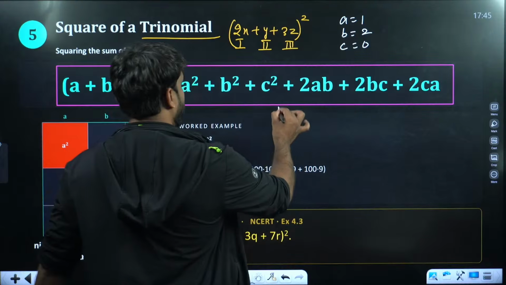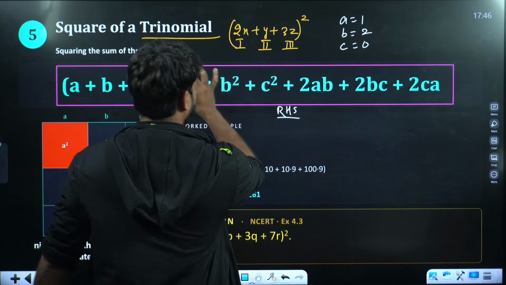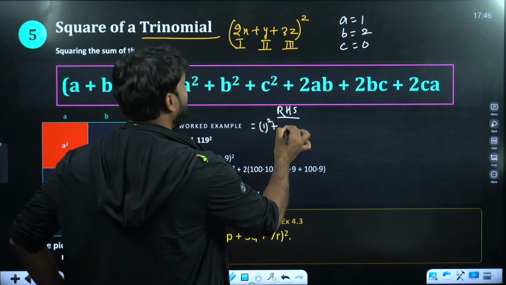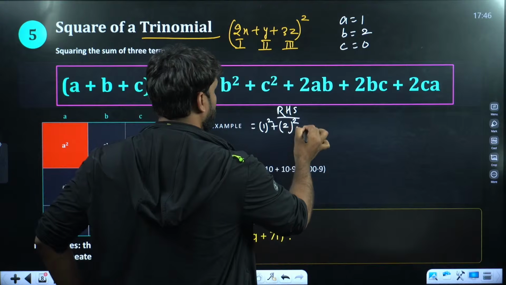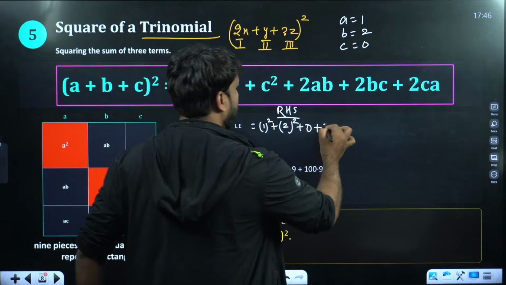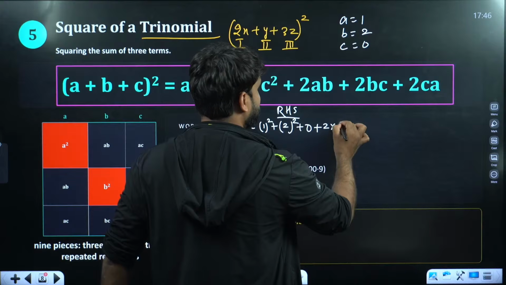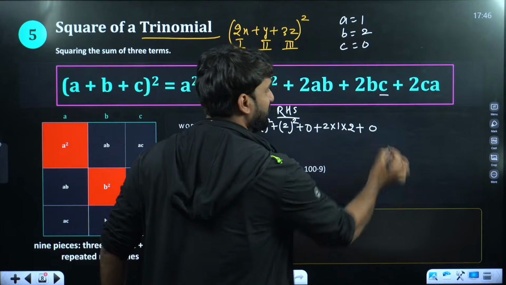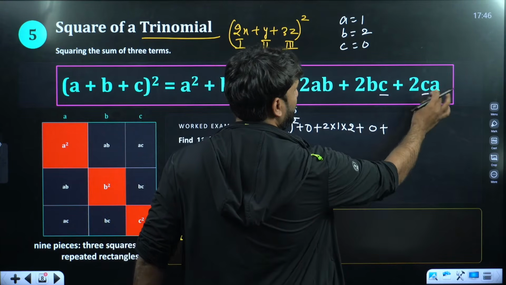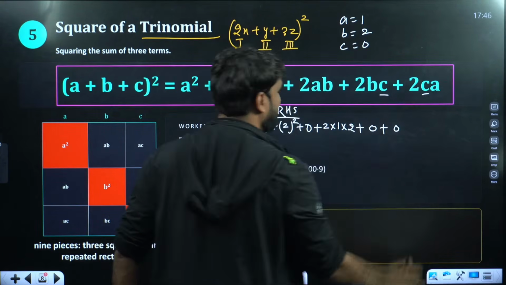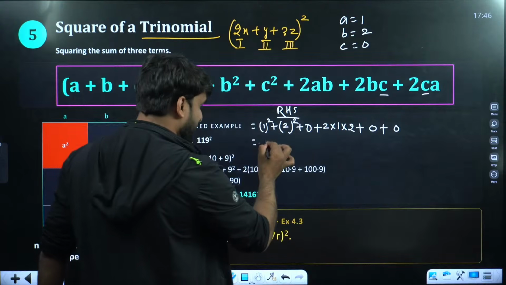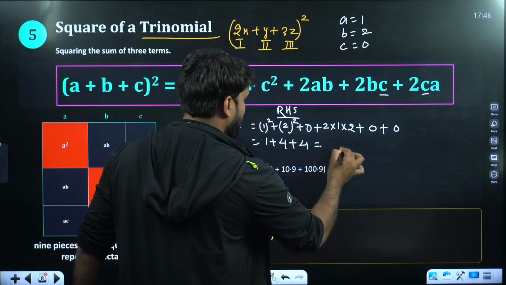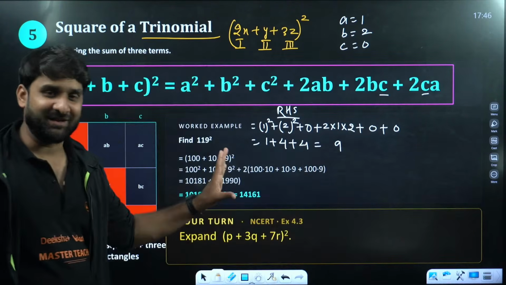So let's solve. I'm putting at the right hand side here. So this is a square, so 1 square plus b square. b means 2 square plus, this is 0, c square. Now 2ab, 2 into a is 1 and b is 2, plus 2 into b into c, c is already 0, so this will become 0. And here also c is present, so when we multiply 2a into c, that will be 0. Now solve this. So 1 square will be 1, 2 square will be 4, plus 0. Yeah, we are getting 5. So we have 9 at RHS.